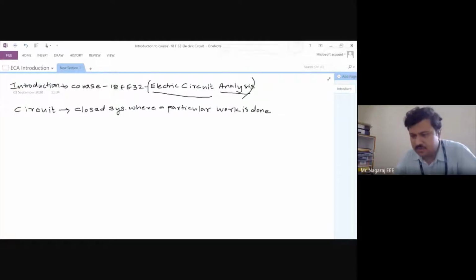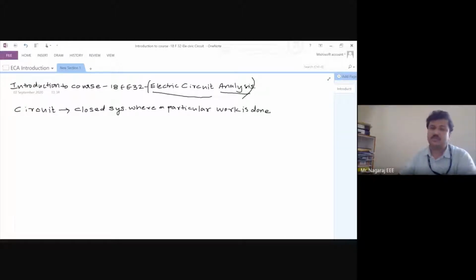Now, what are the different circuits we have come across in our lives? When we say circuit, usually what comes in front of our eyes is only a resistor, a capacitor, only electrical components, because more often when we called circuit, it came under the electrical heading only. We did not think much beyond electrical system.